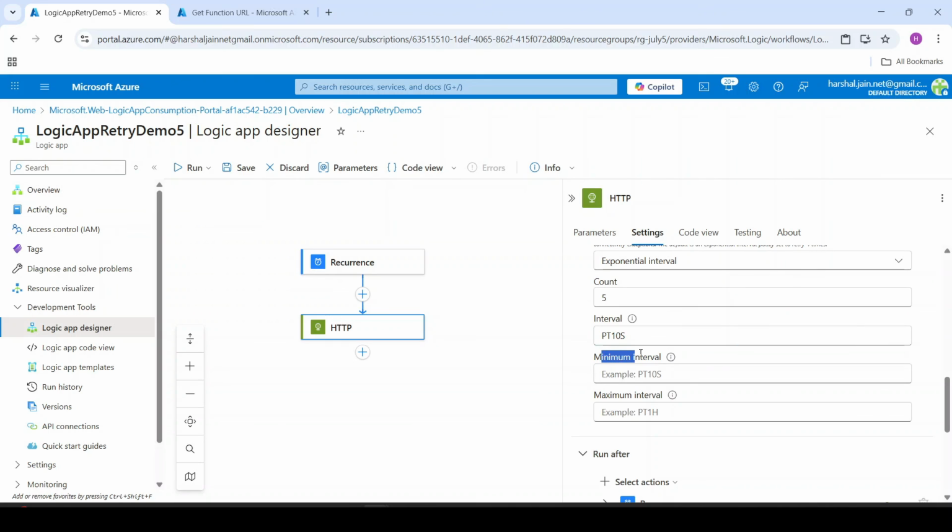And then we have this minimum interval. So for example, if I say PT 10 seconds, that means minimum it will try for 10 seconds. And if I say maximum interval is 1 hour, so for max it will try for 1 hour. So I guess again these fields are self-explanatory. So I will not show the demo for this, but I guess it is easy to understand.